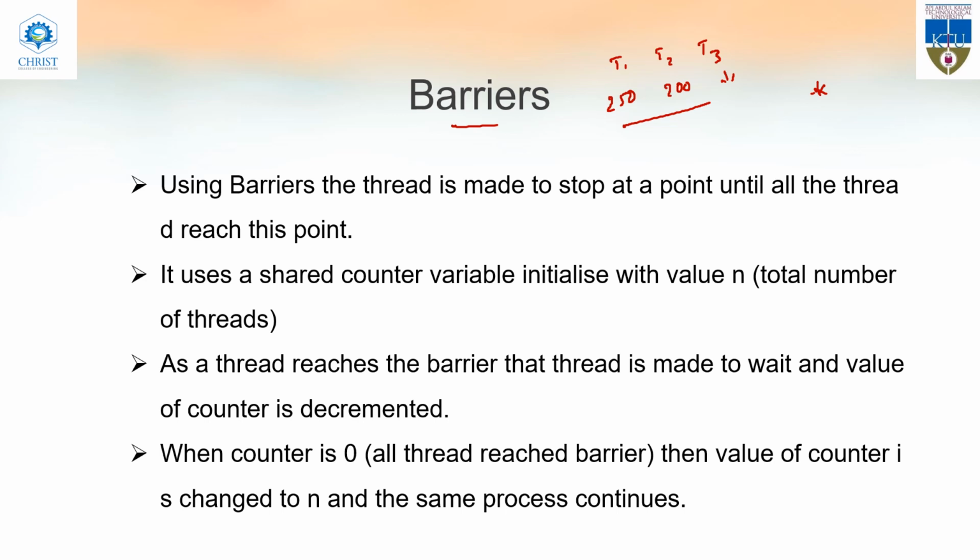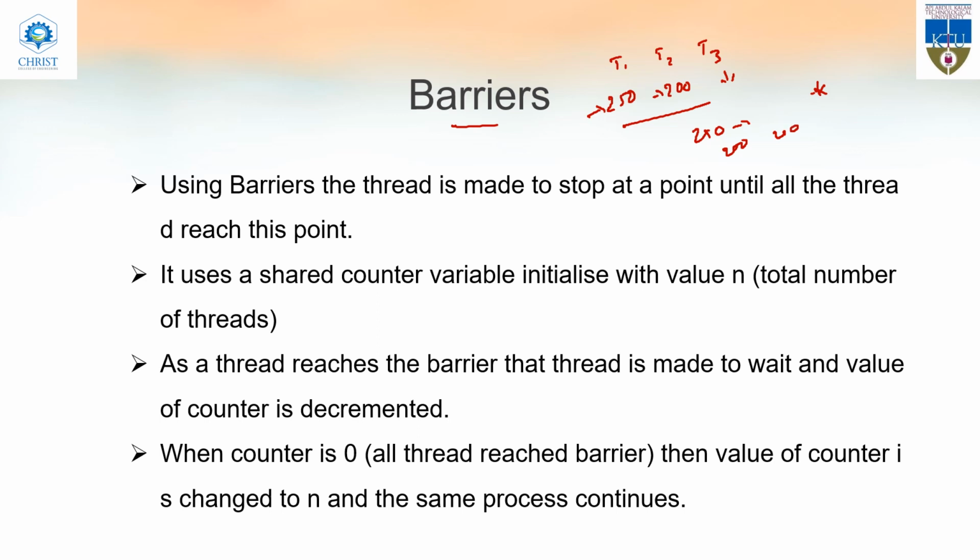You know that T1 and T2 are well ahead. So let 250 steps be the checkpoint. T1 has already executed 250 steps, so it will be waiting. Then T2 will reach 250 steps, and T3 will reach 250 steps.